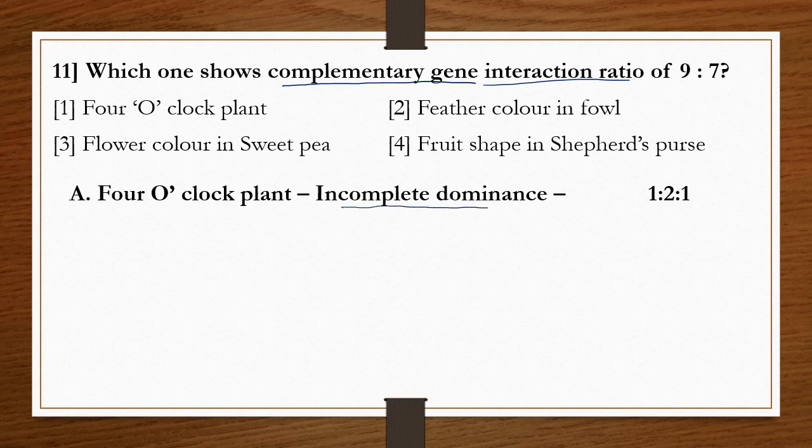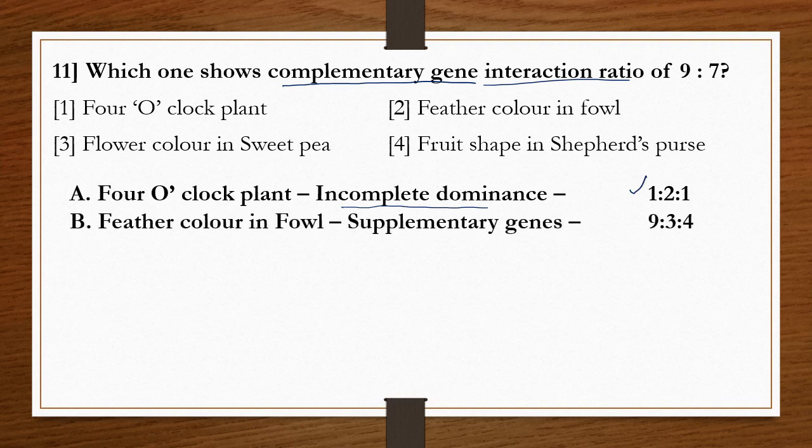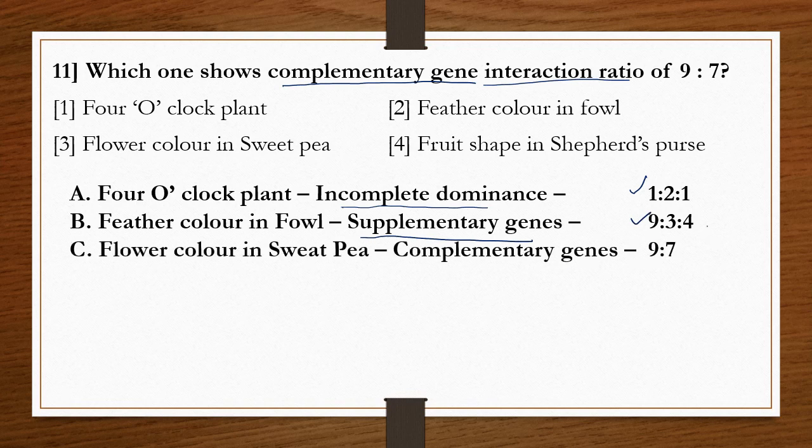Its ratio is 1:2:1. Next, feather color in fowl is an example of supplementary genes, and its ratio is 9:3:4. And third, flower color in sweet pea is an example of complementary genes, showing 9:7.